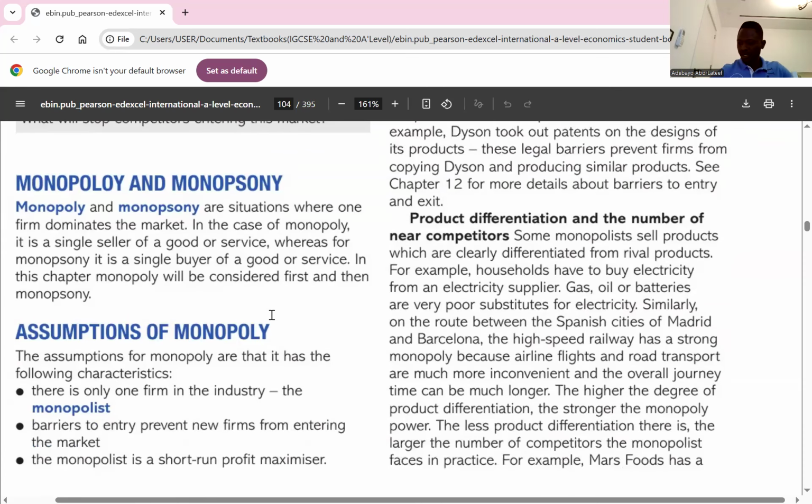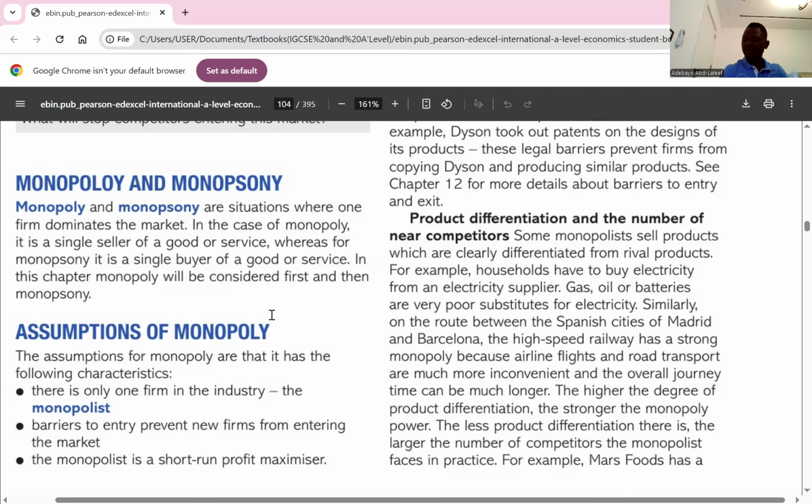First one, monopolist. They are monopolists because they are the only firm in the market or in the industry. So the firm makes that industry, and that makes it a monopolist. Two, barriers to entry prevent new firms from entering the market. So there are barriers to entry and exit. Because it's a monopoly, potential firms cannot penetrate that market. There's no room for a new competitor, rival or substitute in that market.